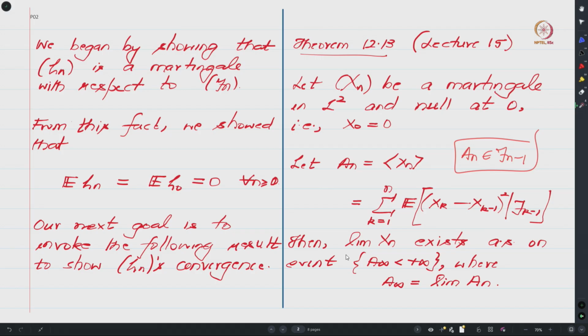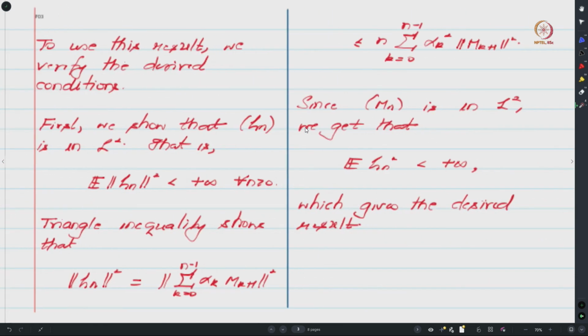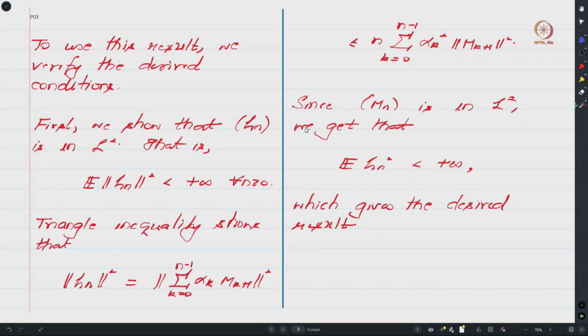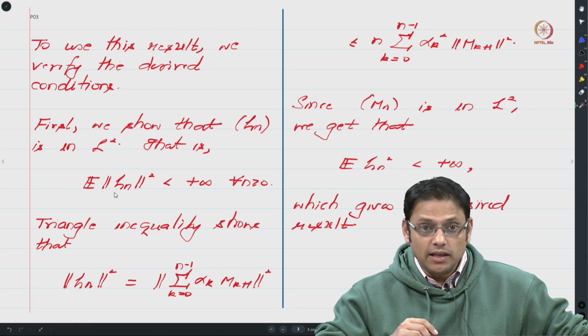So now the question is how we can use this result to show that your Martingale sequence zeta_n converges, and the rest of our discussion would be to verify how all these conditions actually hold. As I said, we will now be verifying the desired conditions, and the first of these conditions that we need to verify is to show that zeta_n is a Martingale sequence in L2. In other words, we need to show that the second moment of every zeta_n is finite.